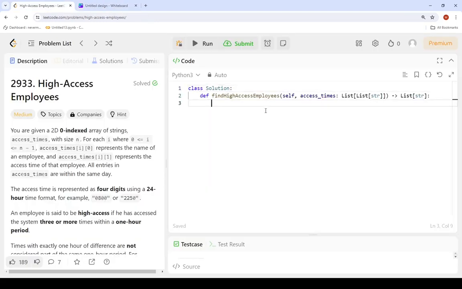So the first thing we want to do is to sort our access times list based on the time, and after that we create our dictionary or map. Let's call it access map.